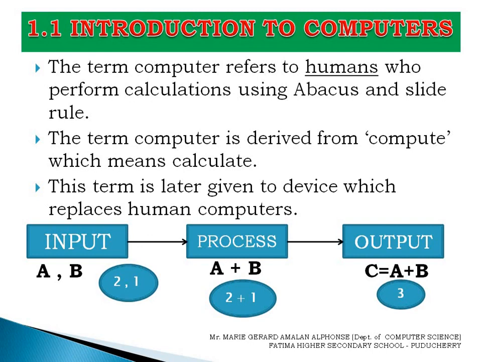In numerical form I have given it as 2 and 1. 2 and 1 are the two inputs, and so these 2 and 1 are added at process. What we have to do? We have already seen instruction. That is, 2 and 1 are added. And finally we get the output 3 as an output.